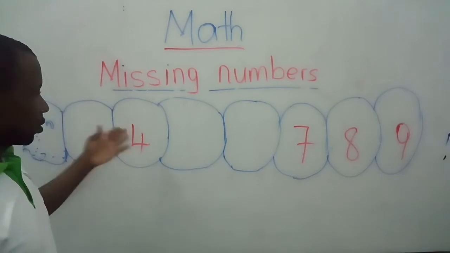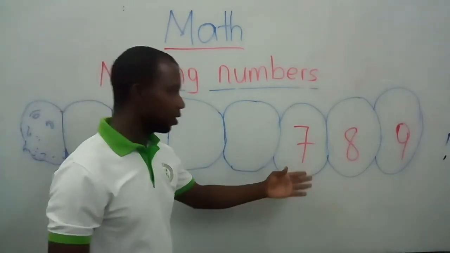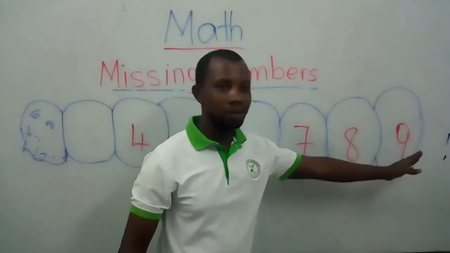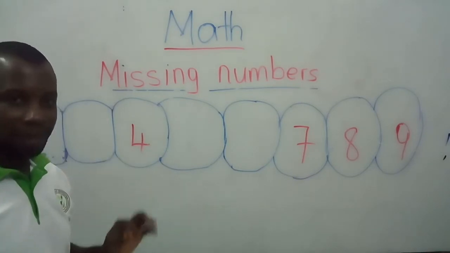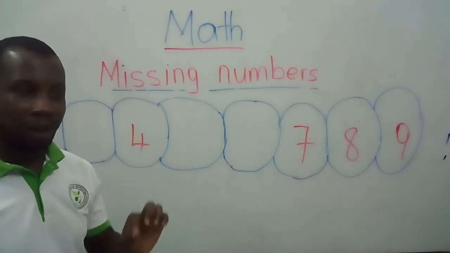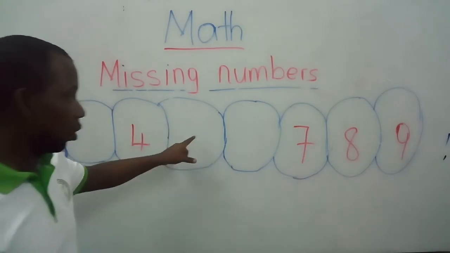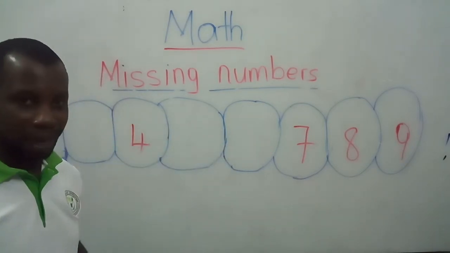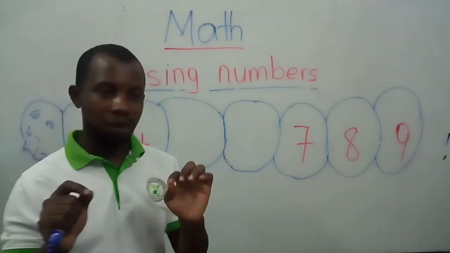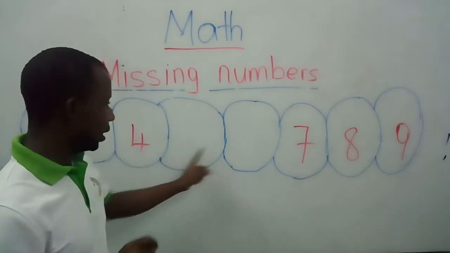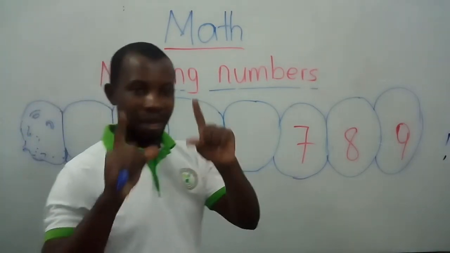We have some numbers on the board. We have 4, we have 7, we have 8, and we also have 9. Now, missing numbers means we are going to look for the numbers that are supposed to be here, and they are not here. One more time. Missing numbers means we are going to look for the numbers that are supposed to be here, here, here and here, but they are not here.